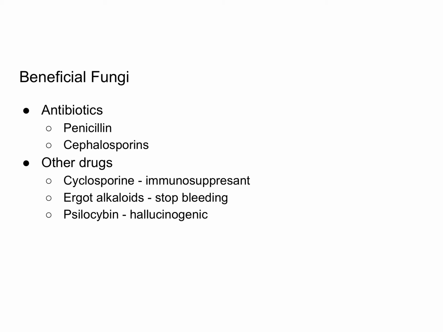Some other drugs and chemicals produced by fungi include cyclosporin, which is an immunosuppressant, ergot alkaloids, which can be used to help stop bleeding, and psilocybin, which is actually a hallucinogenic drug or compound. And psilocybin is really interesting. So this is what we mostly associate with magic mushrooms.